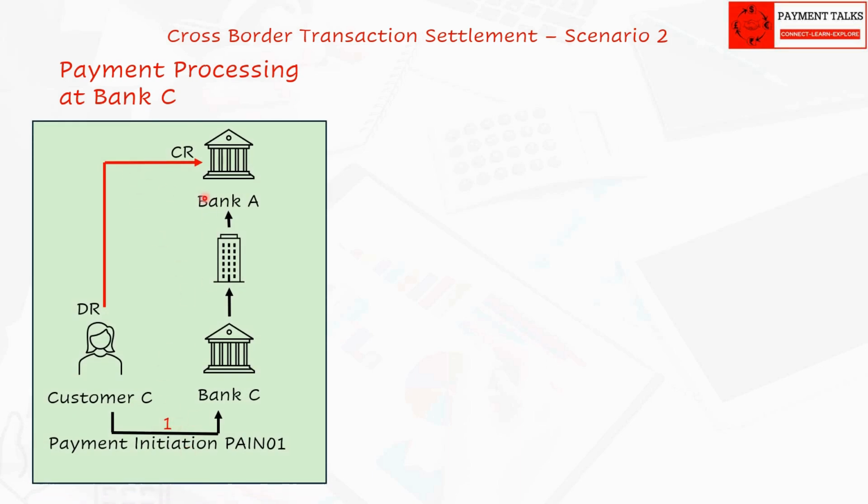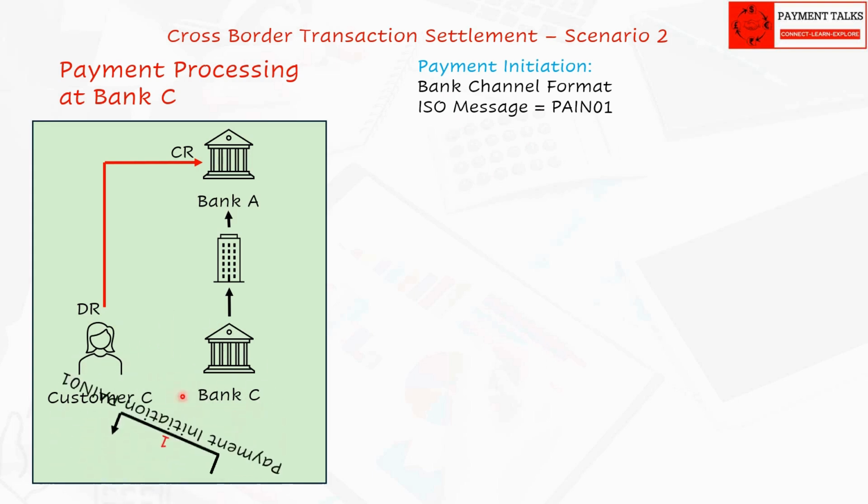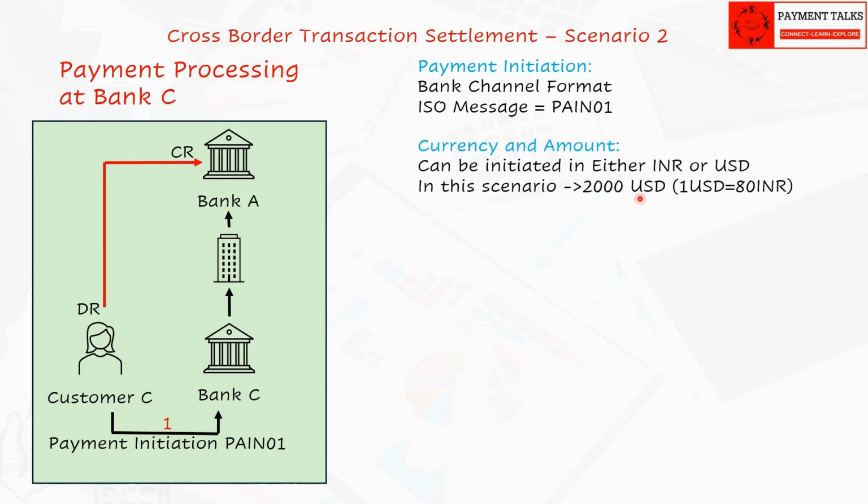Processing at Bank C, the first bank in chain. Customer C initiates the transaction to Bank C via any of the bank channels or via PayNow through network. Let us assume the instructed amount to be 2000 USD. Bank C, based on the payment instruction, debits the customer C's account in INR to the tune of 1,60,000 at an exchange rate of 1 USD equal to 80 INR.